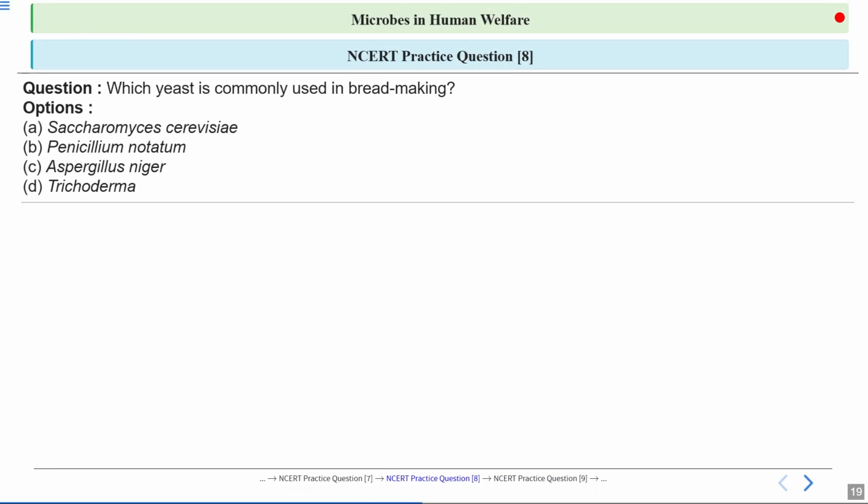Okay, next question, which yeast is commonly used in bread making? Microorganisms can be used for the preparation of certain foods as well as certain drinks, including certain alcoholic drinks. So these microorganisms are useful for humans. Here, what are the options? Option A is Saccharomyces cerevisiae, which is yeast. Option B, Penicillium notatum, which is a fungus. Option C, Aspergillus niger, which is again a fungus, and Trichoderma, which is again a beneficial fungus. So what would be the correct answer?